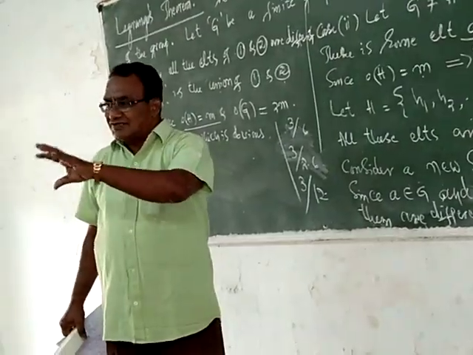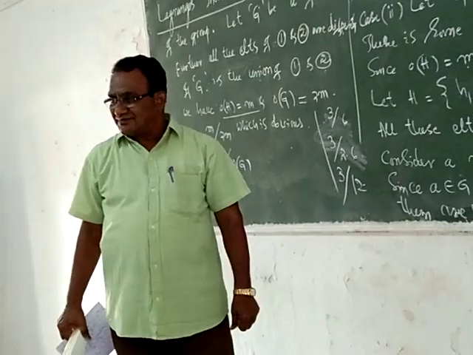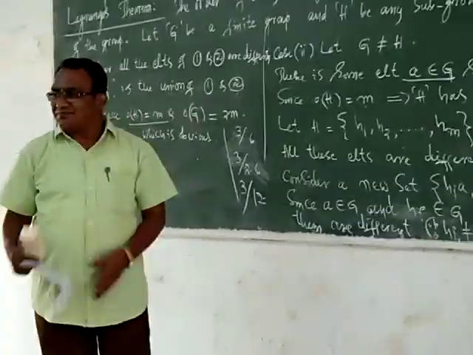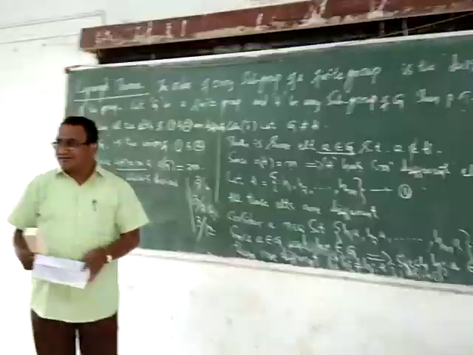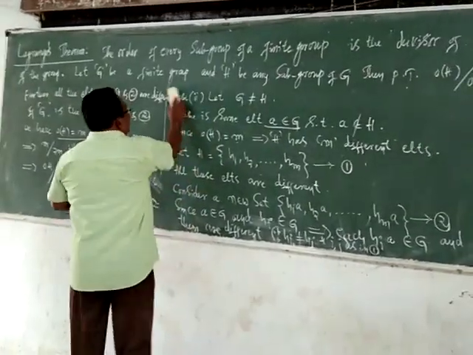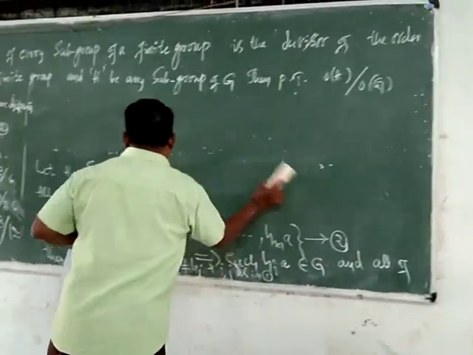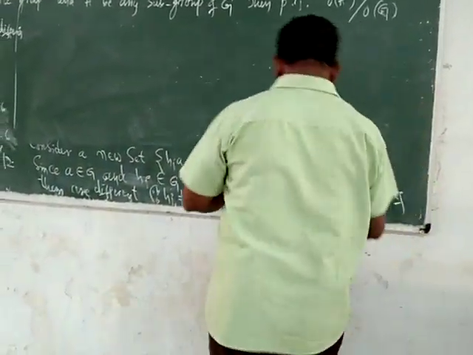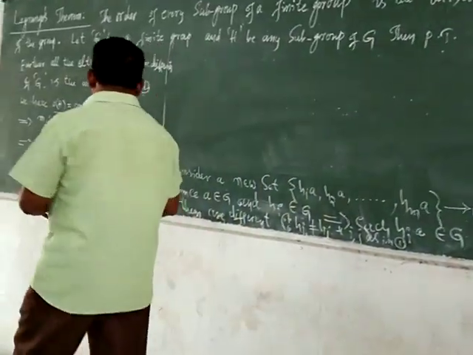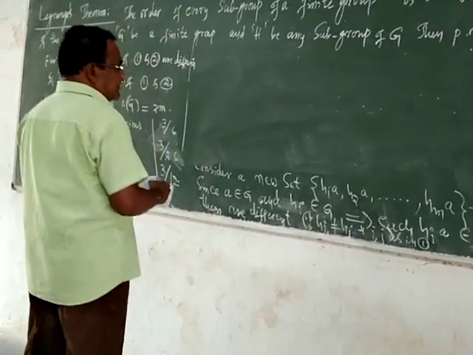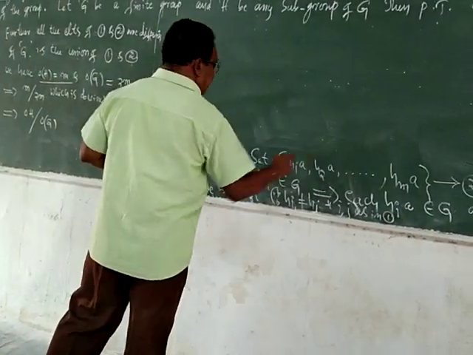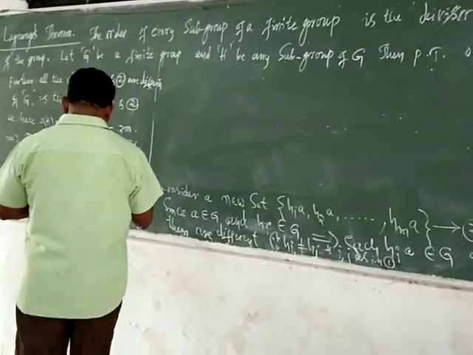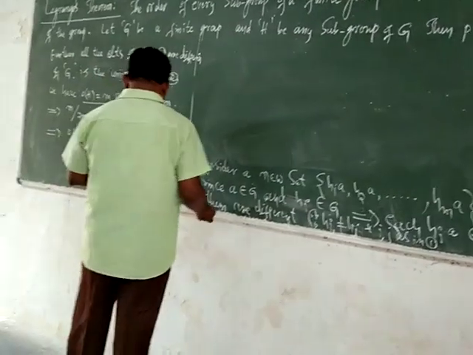Suppose some elements of G are left out, say one element b belongs to G is left out. Then you consider a new set, with an element b other than a, and definitely you may consider the elements of this type h1b, h2b and so on up to hmb.